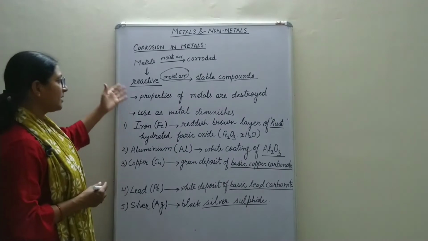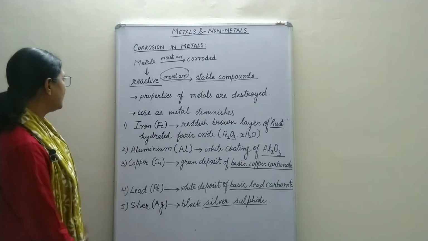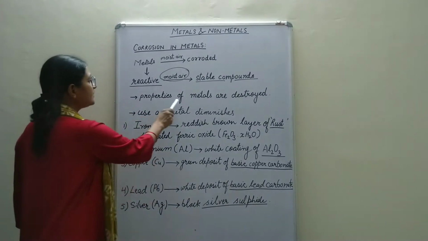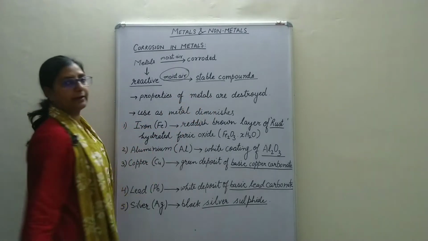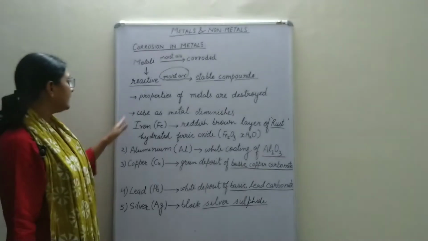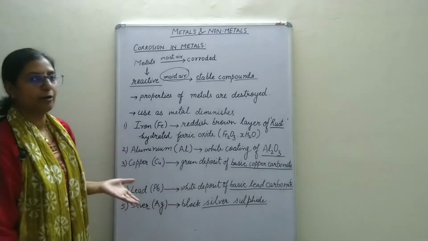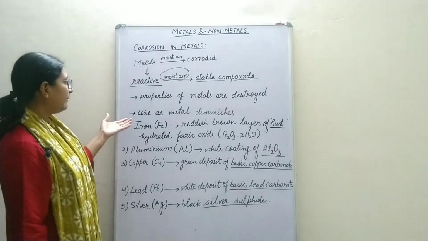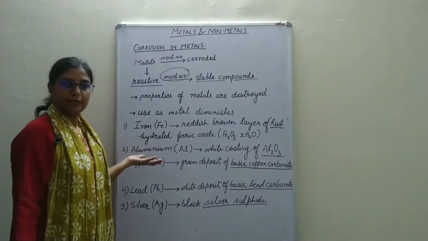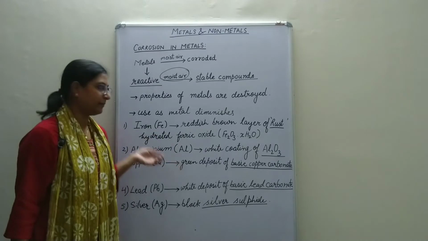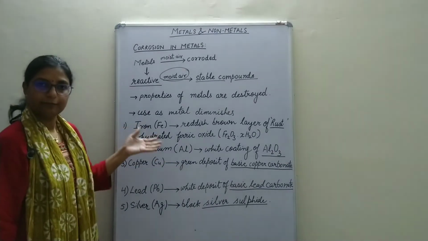Now what are the changes that take place in a metal during corrosion? First, the properties of metals are destroyed. Their properties are changed completely, and secondly the use as metal diminishes. That means you cannot use it economically. So that is why we do not take it as a positive change. We call it a destruction of metal. Now let us discuss a few examples.